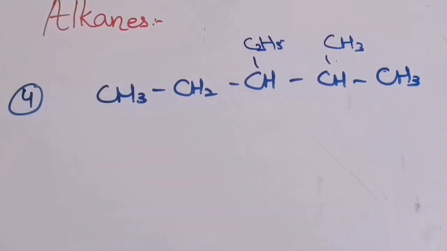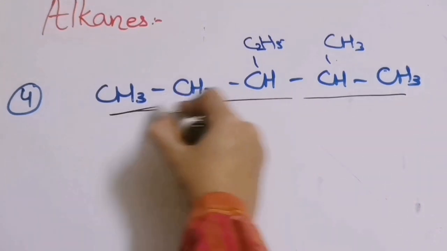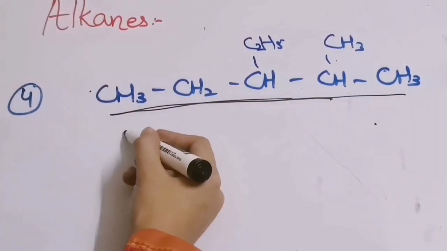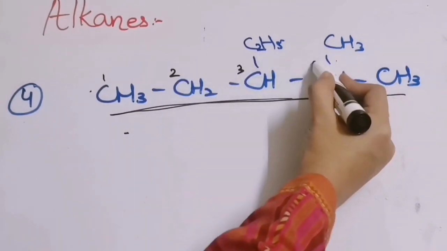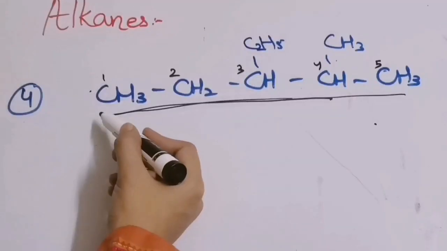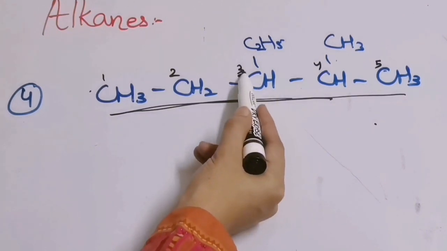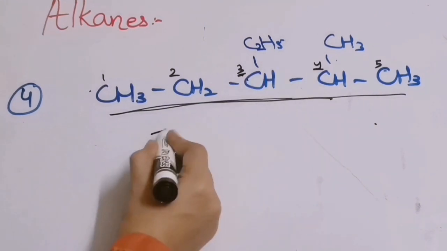Now, first of all, we have to select the longest chain. So this is going to be our longest chain, right? Now from which side will we give the numbers, from this side or from this side? Let us see. 1, 2, 3, 4, 5. If I write the numbers from this side, then see what numbers are given to the carbons on which substituents are present: 3 and 4.